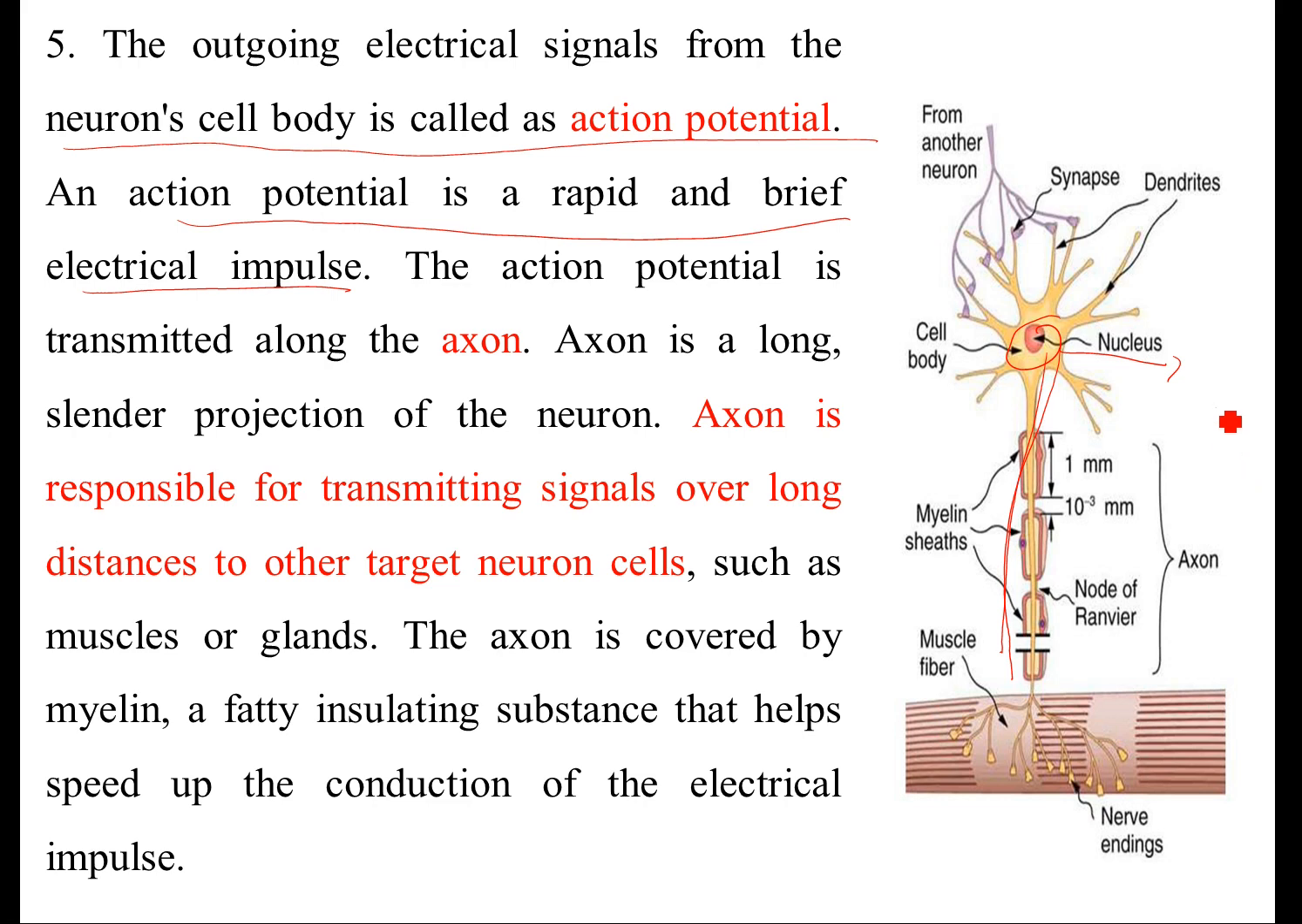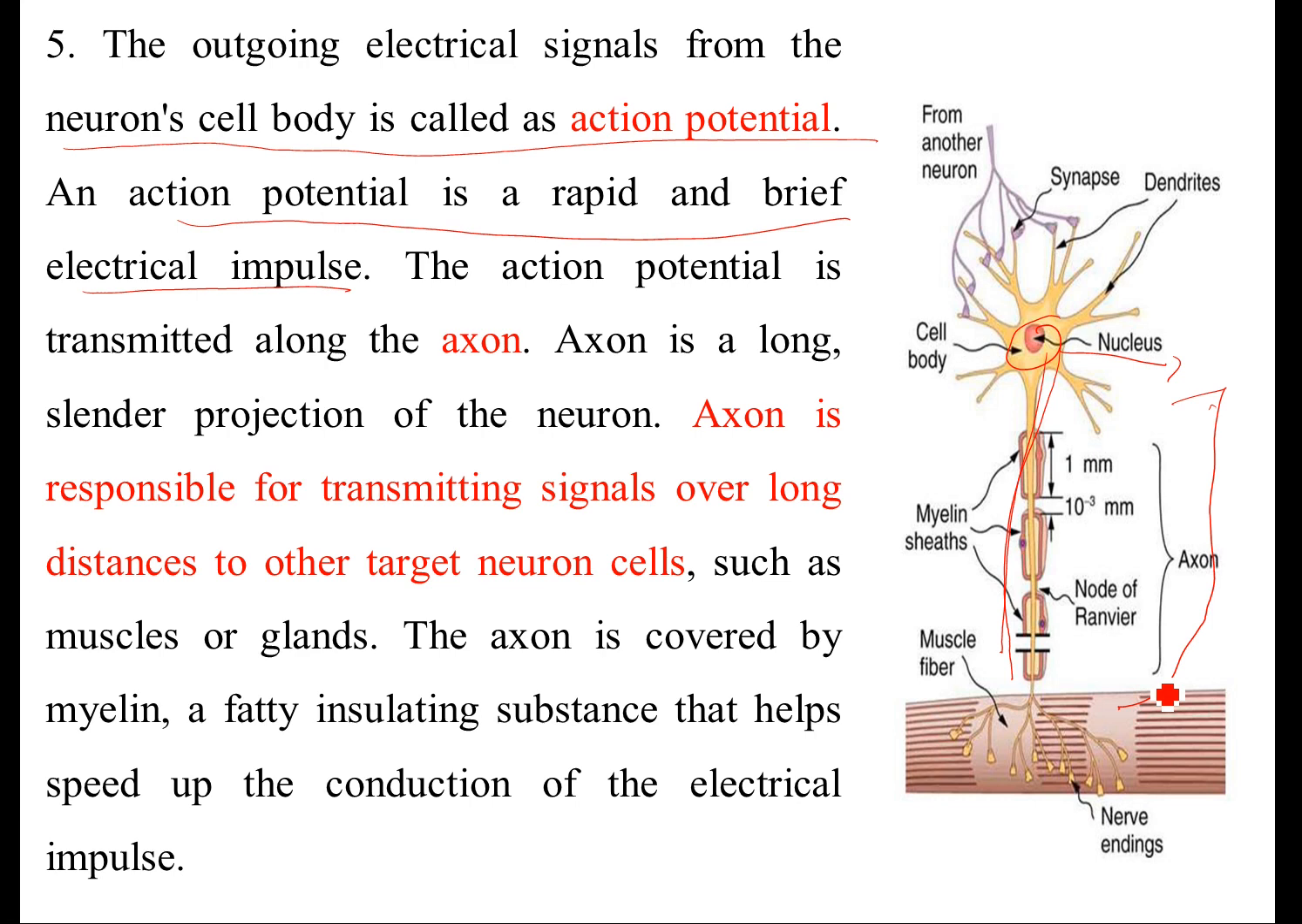The axon is a long cylindrical projection of the neuron. The axon is responsible for transmitting the signal over a long distance to other target neuron cells. So from one neuron to another neuron, a transmission of signal takes place.